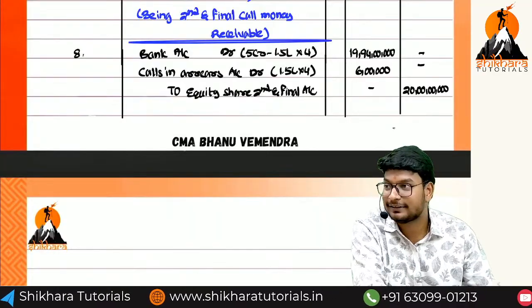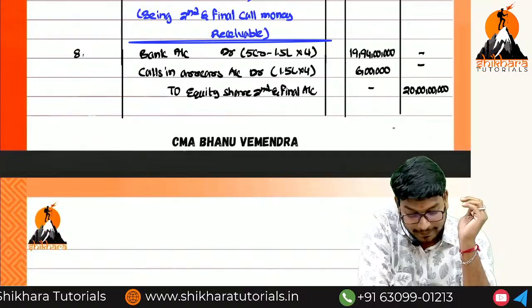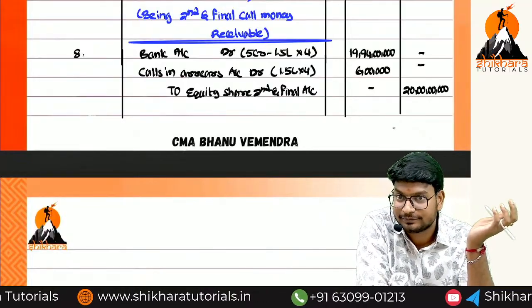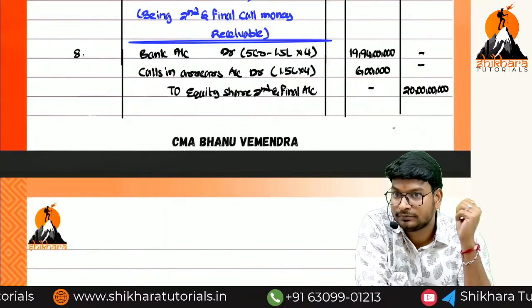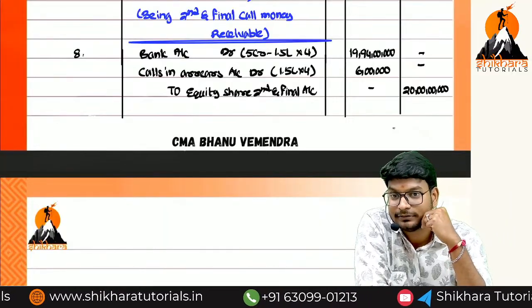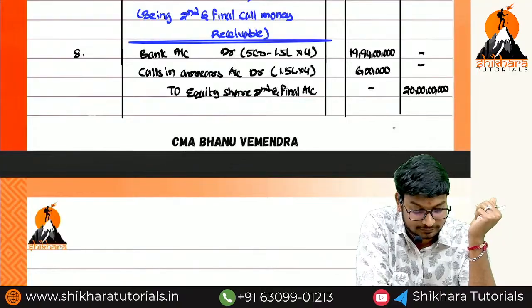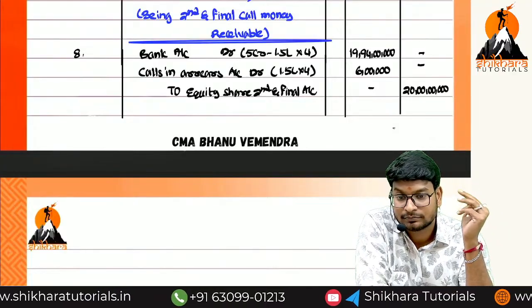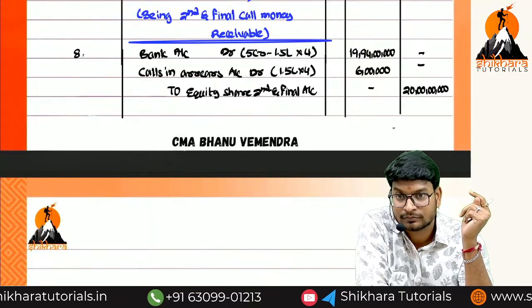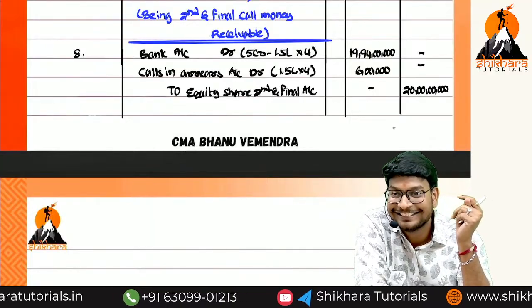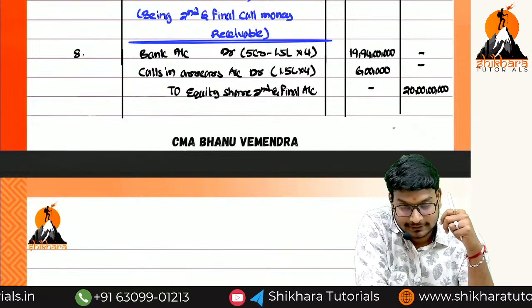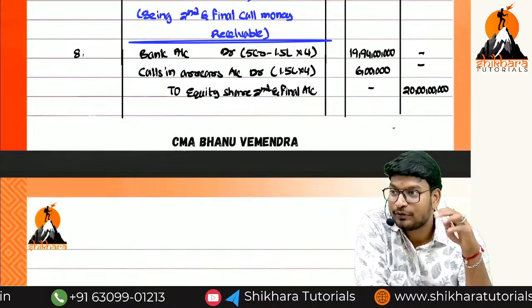Now it is correct. 5 crore minus 1.5 lakh, how much you are getting? 4 crores. Give me the calculator, I will say. The amount is correct only, yeah?